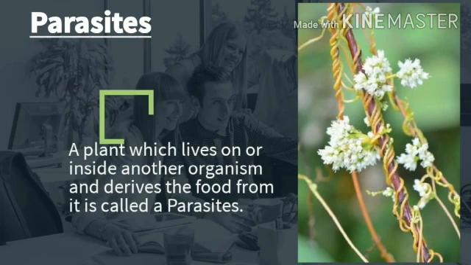A plant or animal which lives on or inside another organism called the host and derives its food from it is called a parasite. The parasitic plants climb on the host plants from which they get all the food. For example, amarbel or cuscuta.